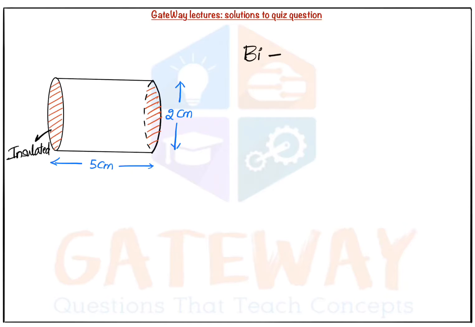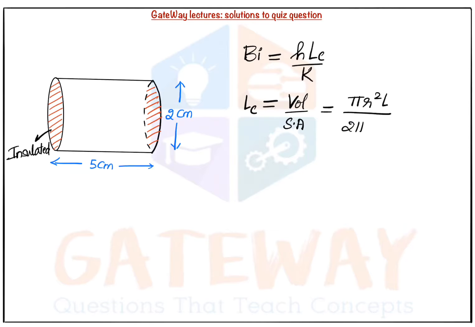So what does the Biot number mean? The formula is h Lc upon k, where Lc is called the characteristic dimension, generally given as volume upon surface area. Here, the volume of the cylinder is pi r square L. The surface area, leaving the insulated top and bottom circular cross sections, will be 2 pi r L. When we solve this, we get Lc as r by 2.